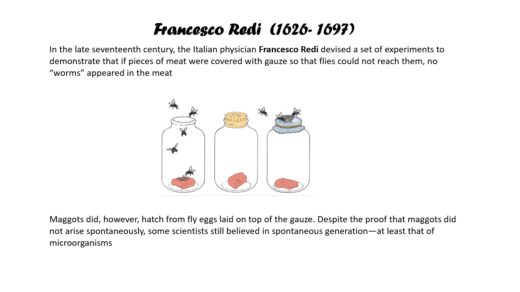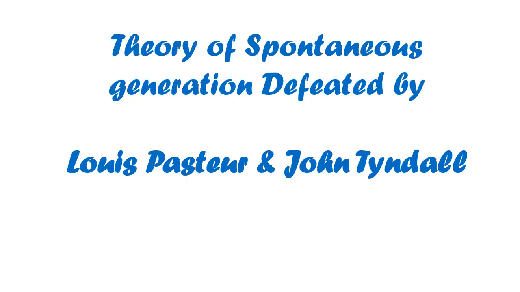But this observation was not appreciated much in the scientific community, and people continued the experiments further, and finally the theory of spontaneous generation was defeated by the experiments of Louis Pasteur and John Tyndall.